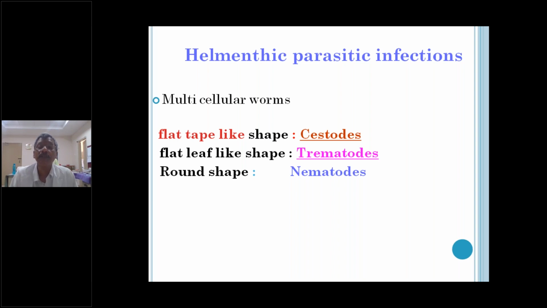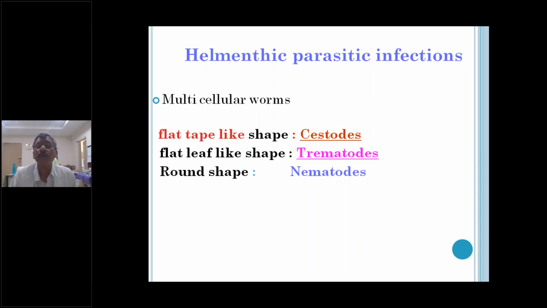For Trichuris trichiura, the egg is the infective stage. In Strongyloides stercoralis and Ankylostoma duodenale, the filariform larva gives the infection.